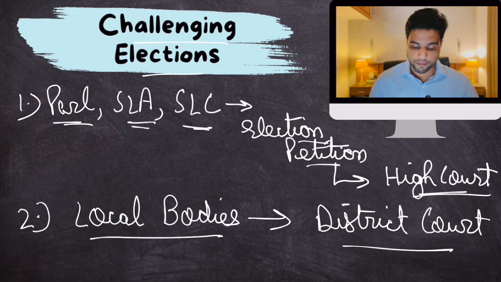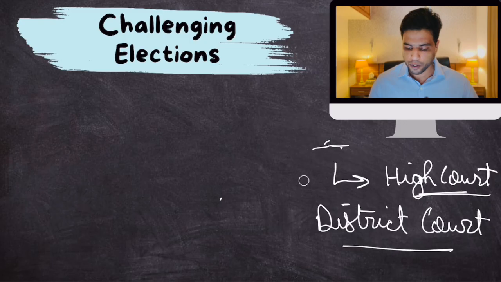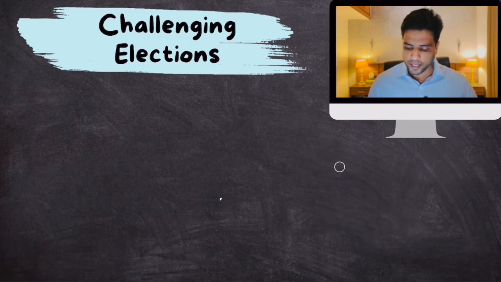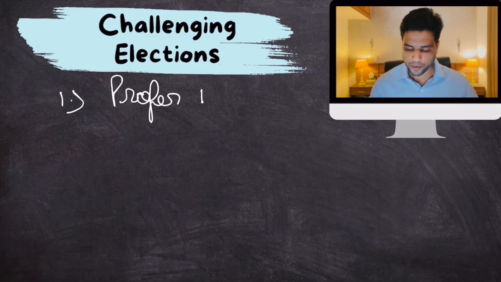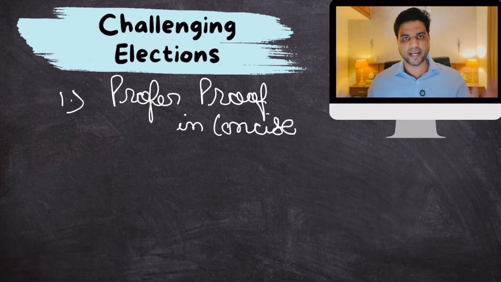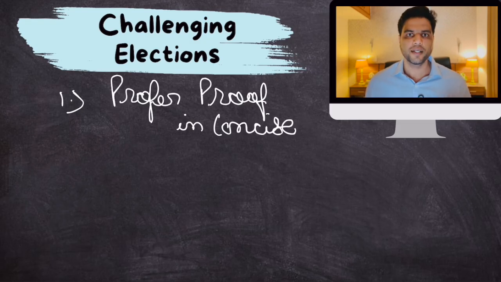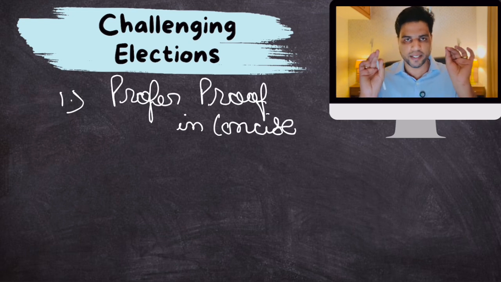Now, there are a few things that you have to take care of while filing election petitions. First of all, the courts say that your election petition should contain all the proper proof, in a concise, summarized manner, to prove that this election is fraudulent.